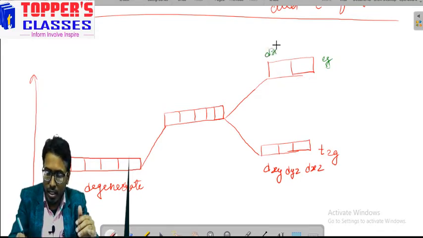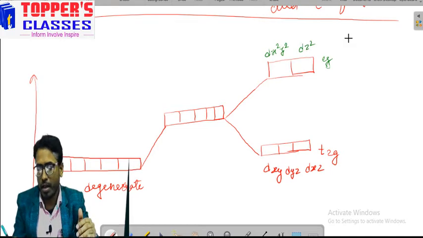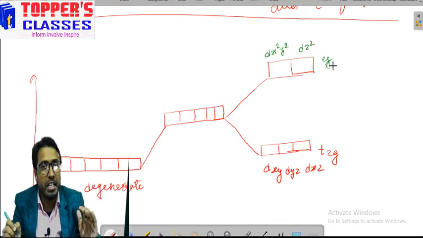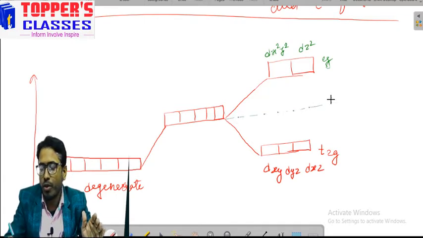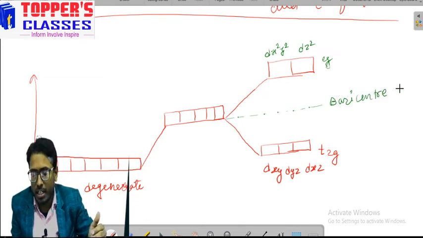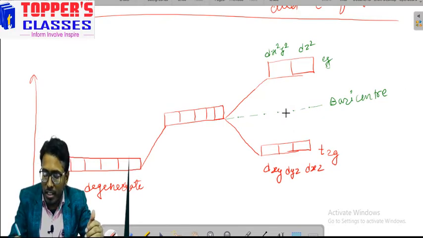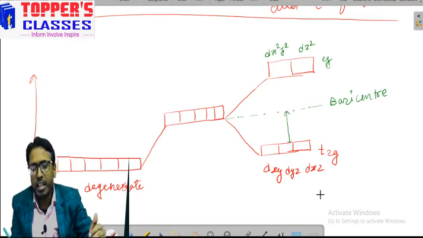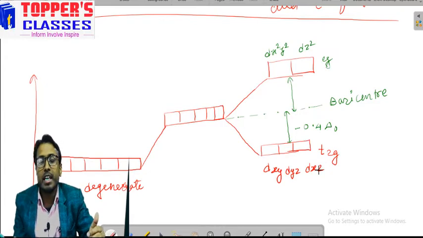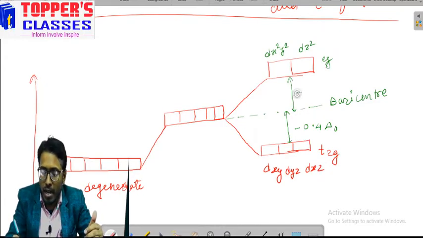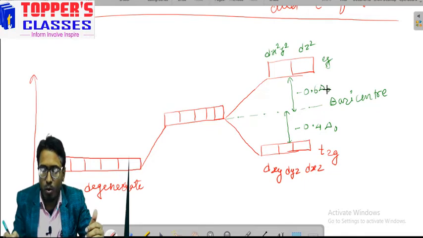It is dx square minus y square and dz square, and it is the T2g and Eg orbitals. Now this average energy is what is known as the barycenter. The energy of T2g from the barycenter is minus 0.4 delta O, and that of the Eg orbital from the barycenter is plus 0.6 delta O.